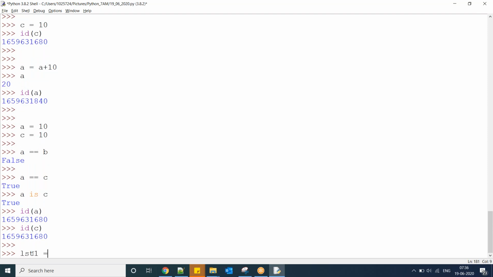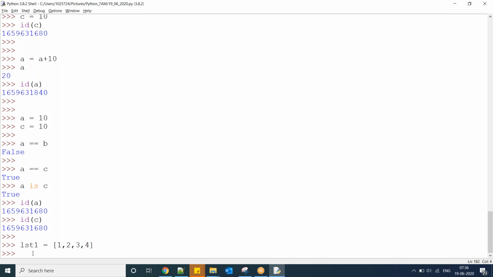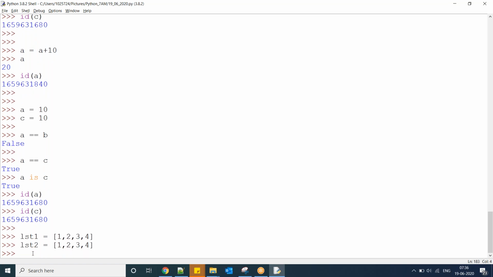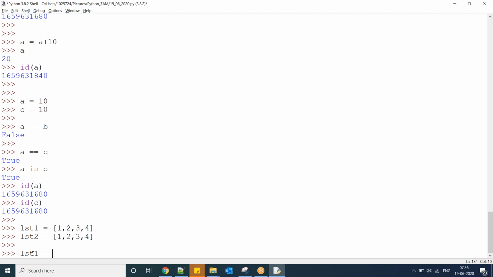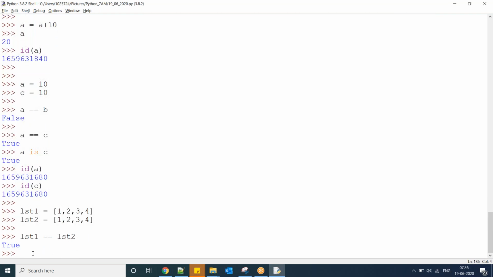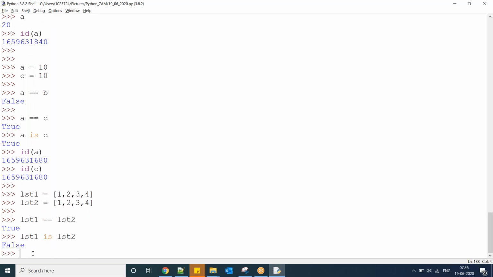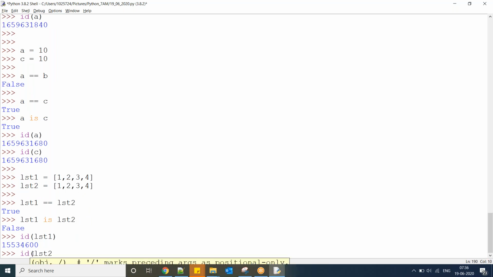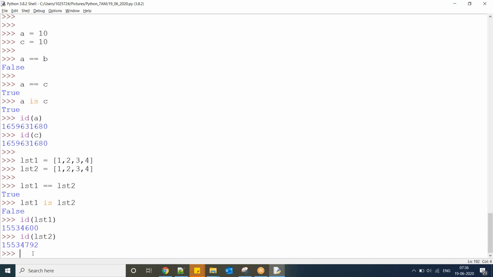Similarly, if you go for lists, list 1 equal to list 2. List 1 is list 2 gives false, because the id of list 1 is different and the id of list 2 is different.